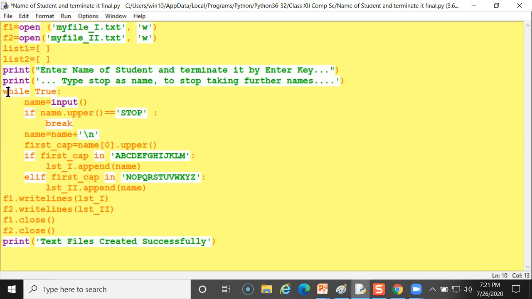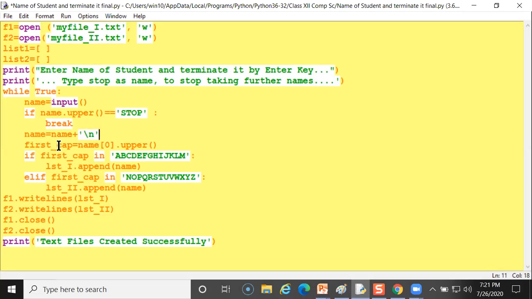Otherwise, I have used a while loop here because otherwise it will continue. It will not break. You can continue typing over there. Now, name equal name plus slash n. What is the use of slash n here? After each name you input, automatically it moves to the next line.